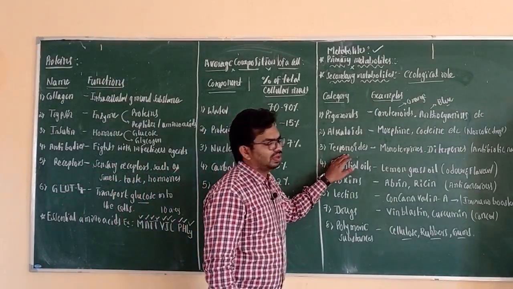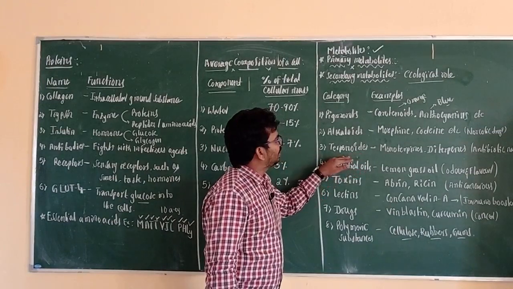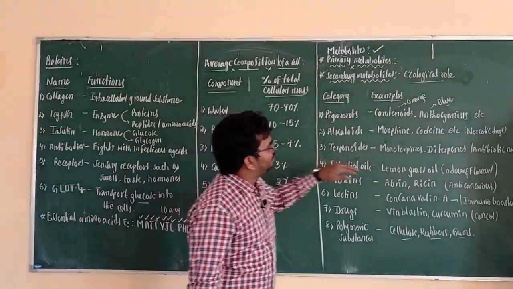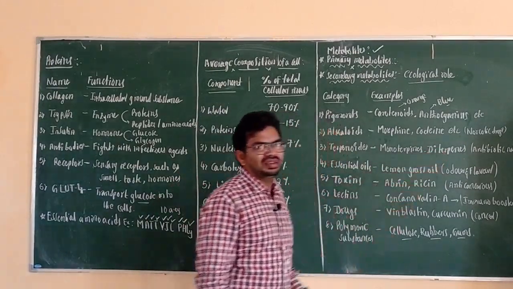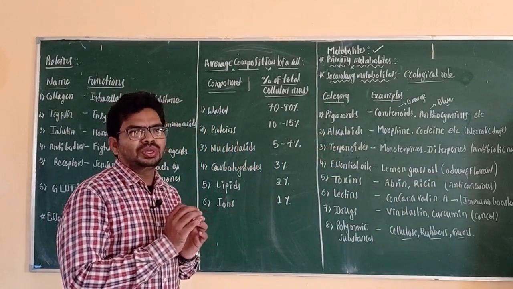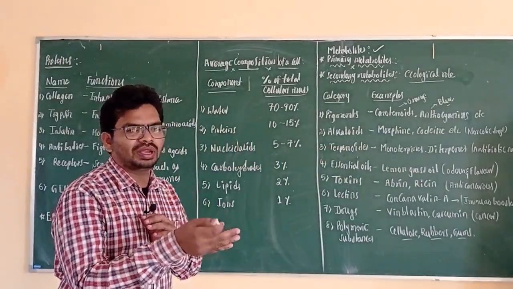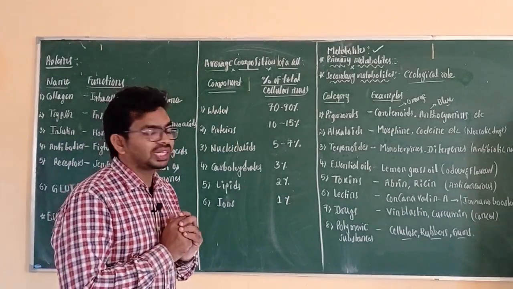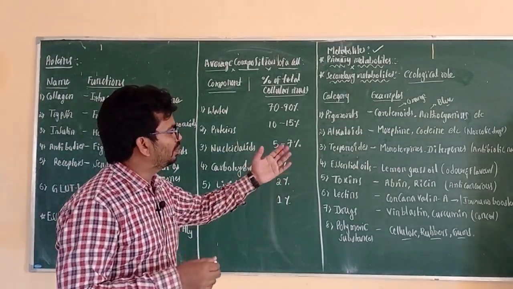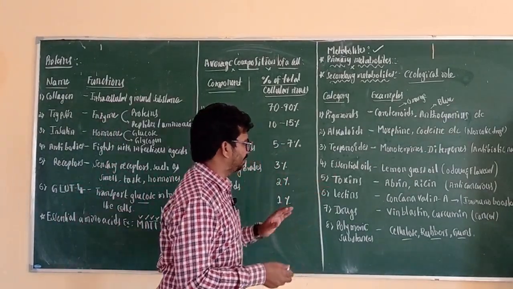Another group of secondary metabolites is terpenoids. Terpenoids are organic compounds, and examples are monoterpenes and diterpenes, which have an antibiotic nature. They can kill bacteria, fungi or viruses and protect the body from infections.